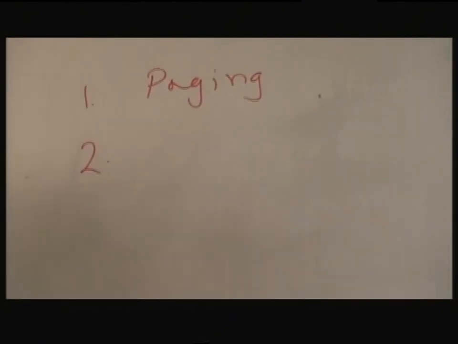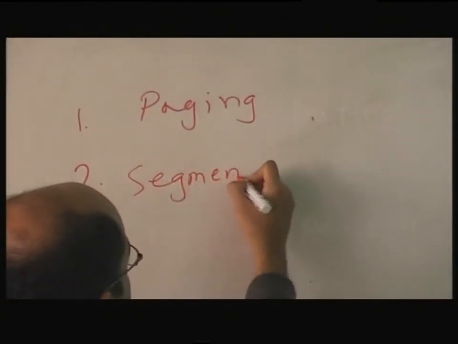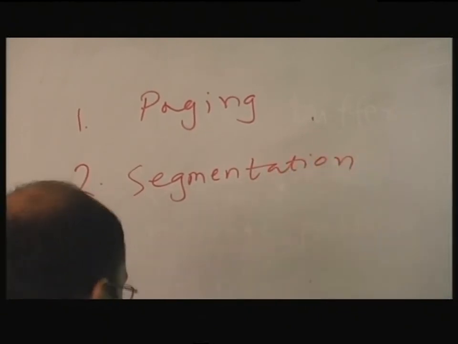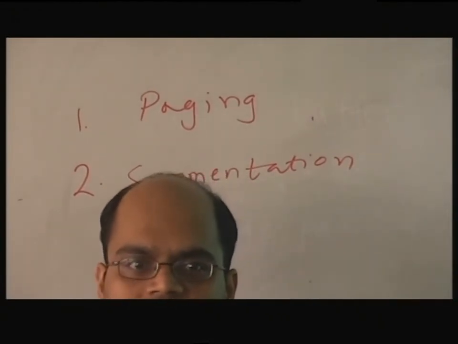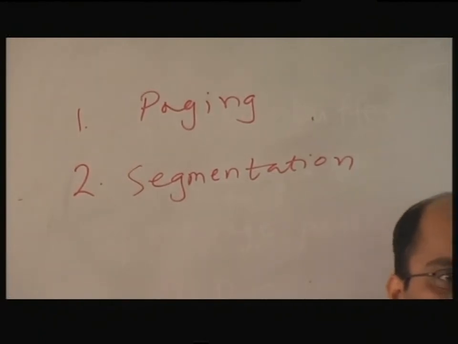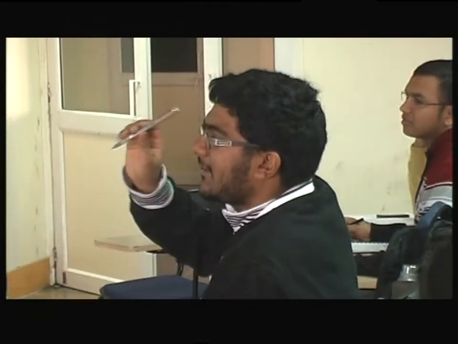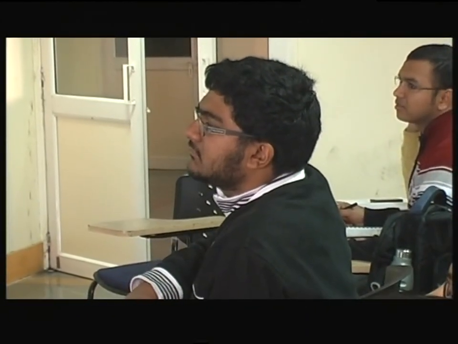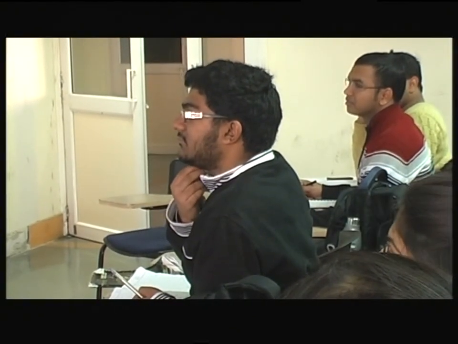How is your memory arranged? Segmentation. Anybody know in simple English what the difference between paging and segmentation is? Or you can give me an example. I don't want technical details. Segmentation is dividing the memory into some equal parts. Paging is dividing it into pages, and every page stores data. Right, but a segment could be small or big, while in paging all the pages are the same.